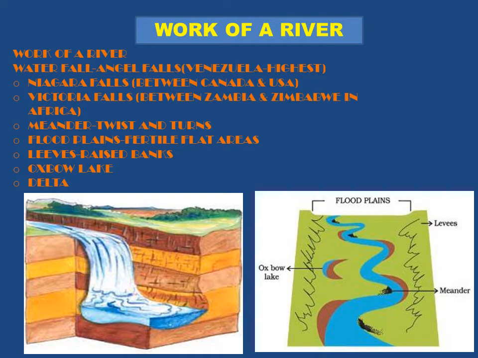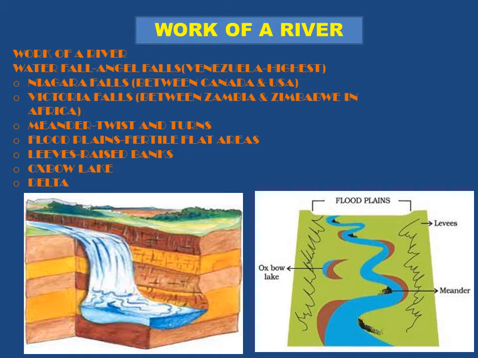In the youth stage you will see features like waterfalls. There is an alternate arrangement of hard rocks and soft rocks, and differential erosion, which means soft rocks would be eroded more as compared to hard rocks. There would be a depression where the soft rocks were, and this leads to the formation of waterfalls. The highest waterfall is Angel Falls in Venezuela. Some waterfalls demarcate lines between two nations, such as the border between Canada and the USA. Victoria Falls lies between Zambia and Zimbabwe in Africa.